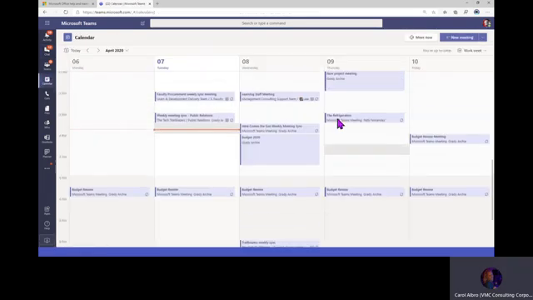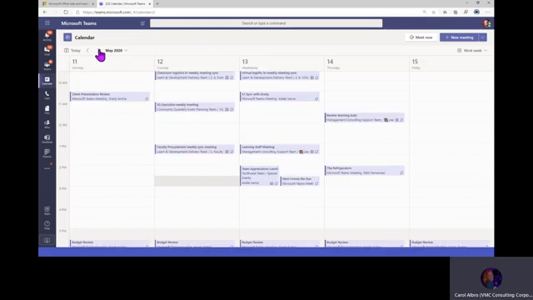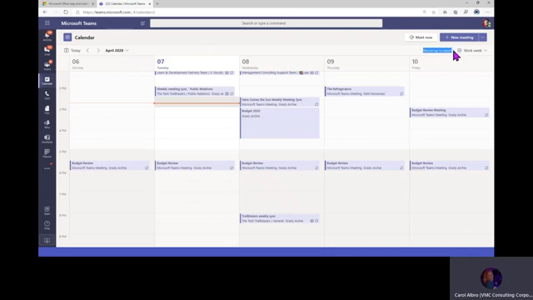So before I schedule a meeting, I just want to show you a few things. This is what the calendar looks like. You can choose to look at it a different way, day or week or work week. You can look at dates in advance by months this way and by weeks using this little toggle here. And if you want to sync back up, you just click on today and it says right here, you're up to date. You can click right on the calendar to schedule a meeting if you already know what day and time you're going to have this.